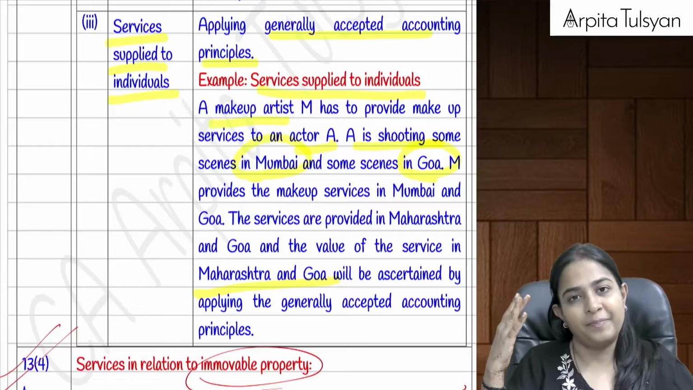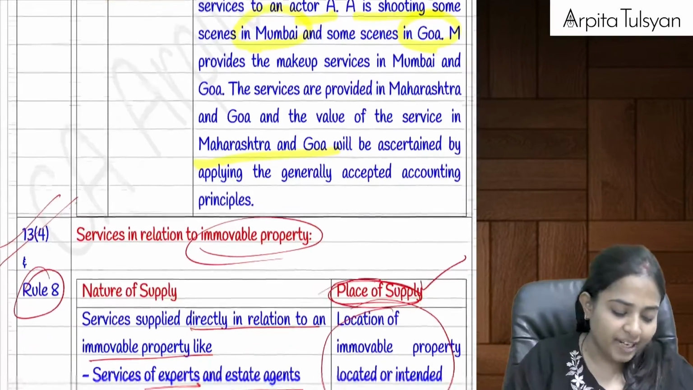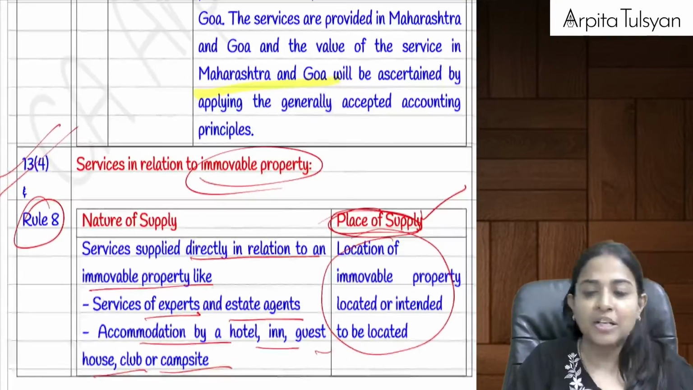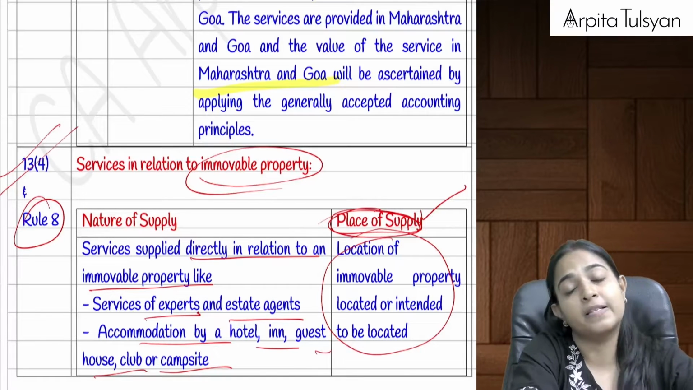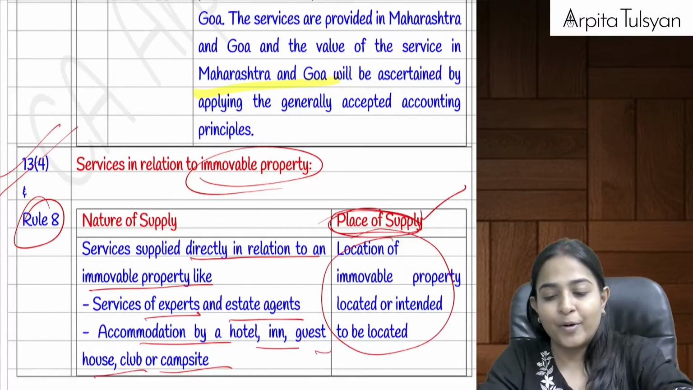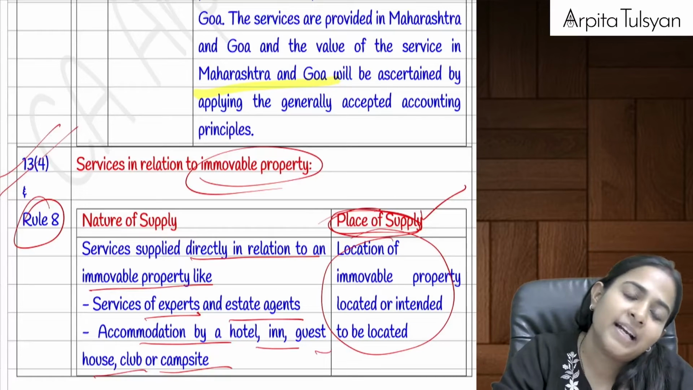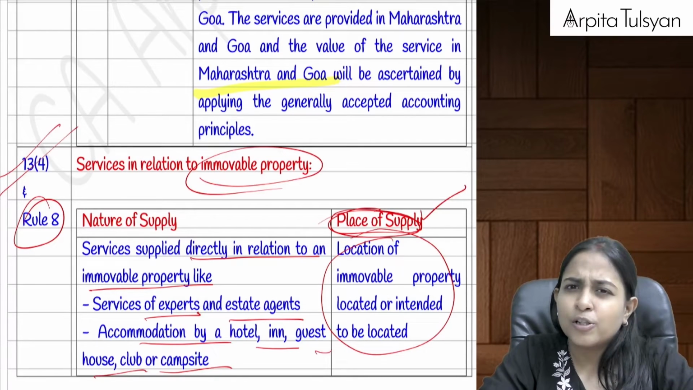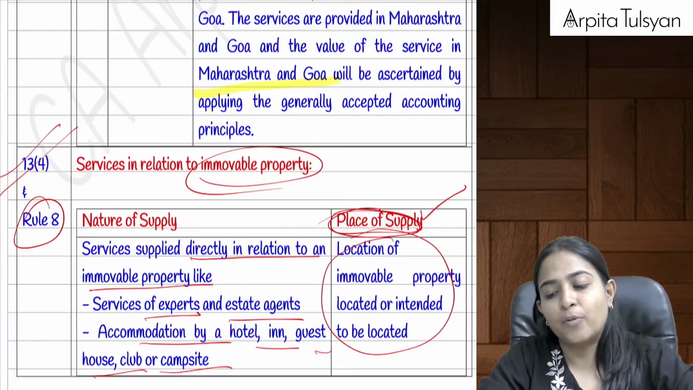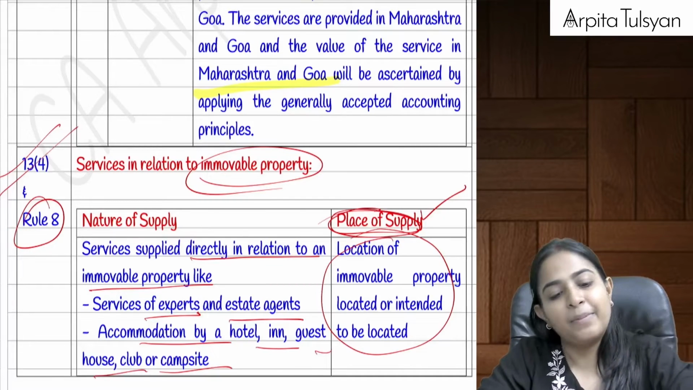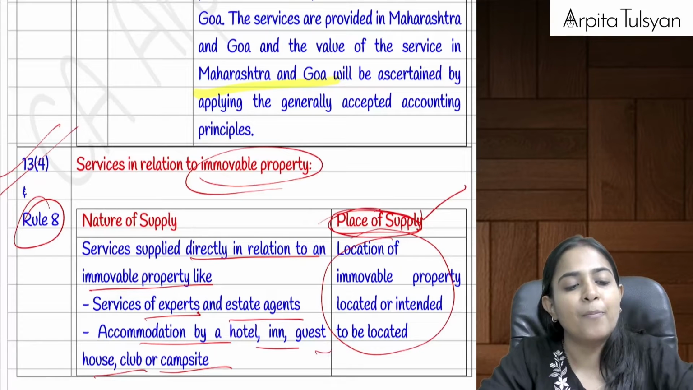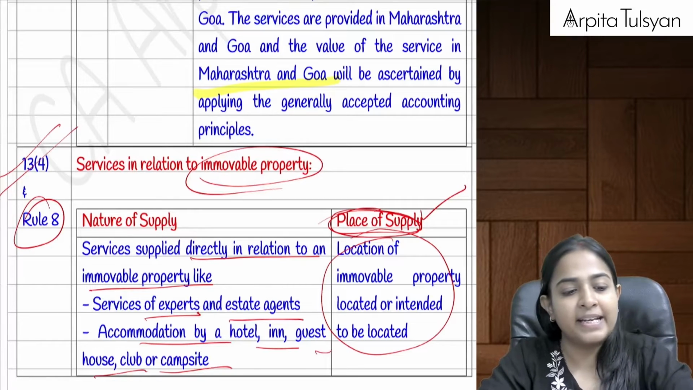and then go ahead. Okay, then after that, going on to the next section, that is section number 13, subsection 4. 13 subsection 4 was talking about services in relation to immovable property. Okay, we have already seen immovable property under section 12(3) also, if I am not wrong. Yes, in section number 12(3) we had seen. So what will be the place of supply in this case? The place of supply will be the place where the immovable property, wherever the immovable property is located.